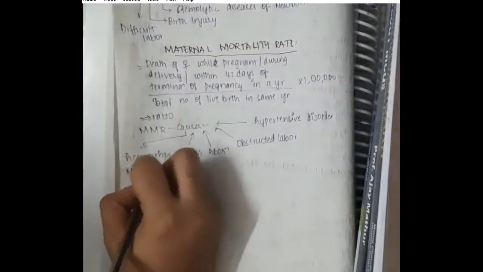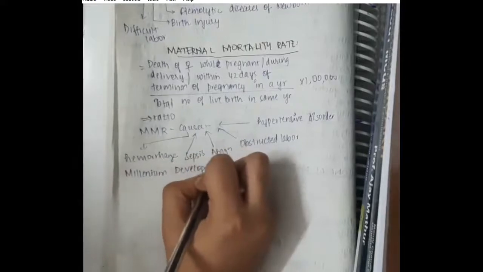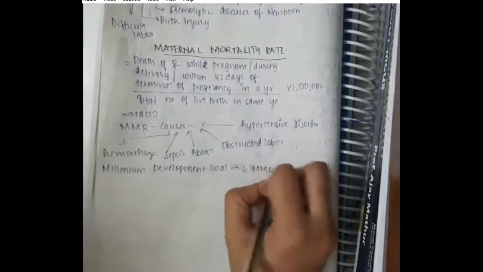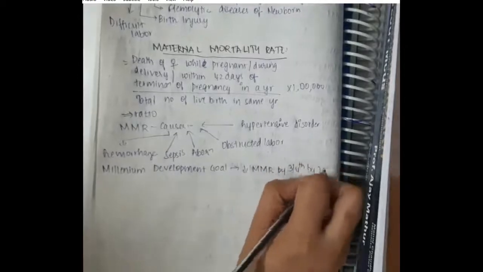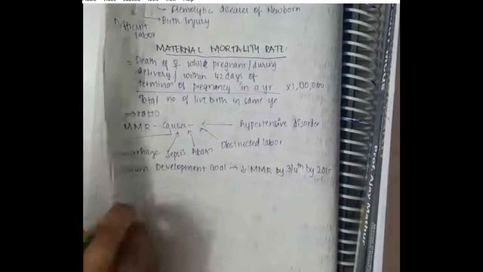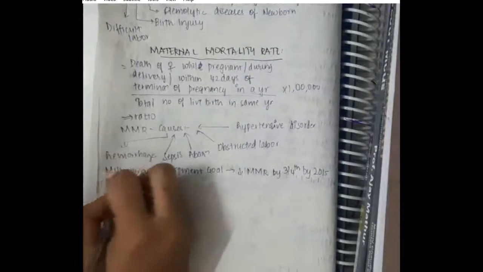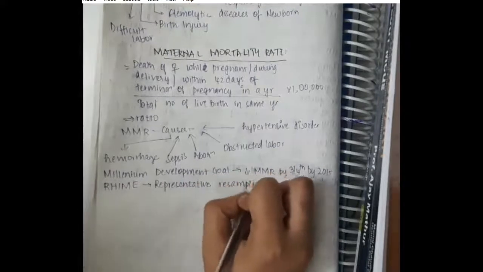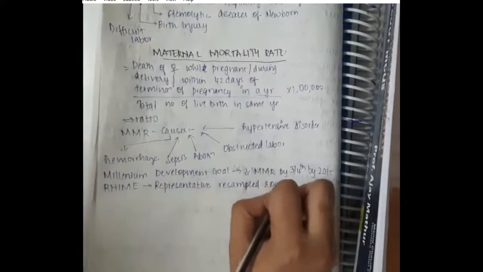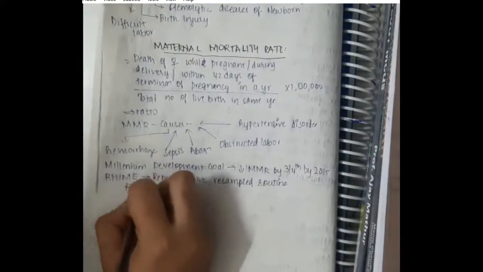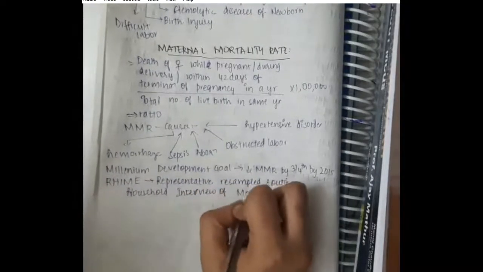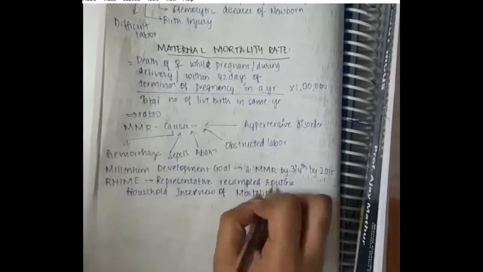According to the Millennium Development Goal, we will have to take steps to decrease the maternal mortality rate by 3/4 by 2015. We also have RIME evaluation, that is representative resampled routine household interview of mortality with medical evaluation.